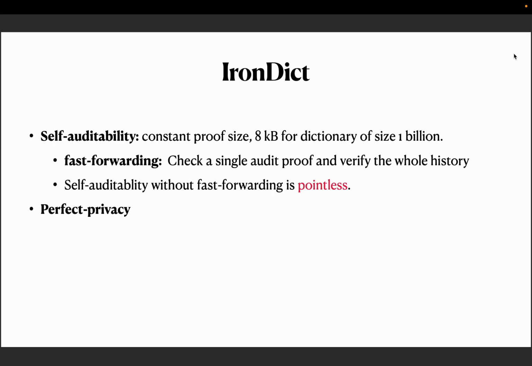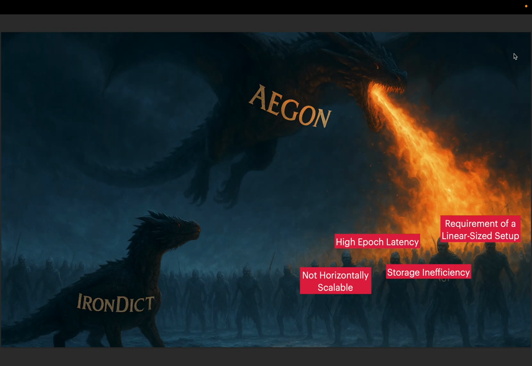And finally, it achieves perfect privacy. What I mean by that at a high level is that our lookup proofs, our proofs of consistency, and our commitments on the bulletin board do not reveal anything beyond what they're supposed to. However, Irondict had a number of drawbacks. It had a high epoch latency, it was not horizontally scalable, it had storage inefficiency, and it required a linear-size setup. Observing those, we propose Agon, which we can just call Irondict Plus Plus, or I don't know, Irondict Pro Max, something like that.